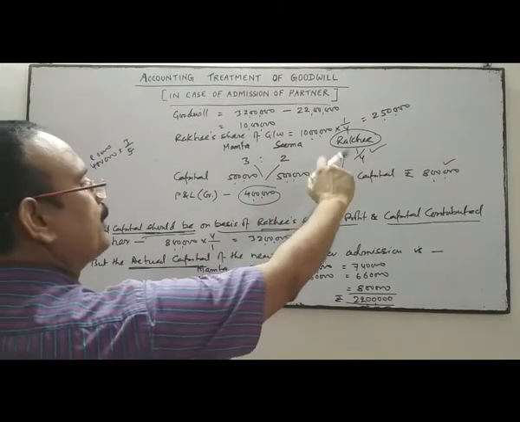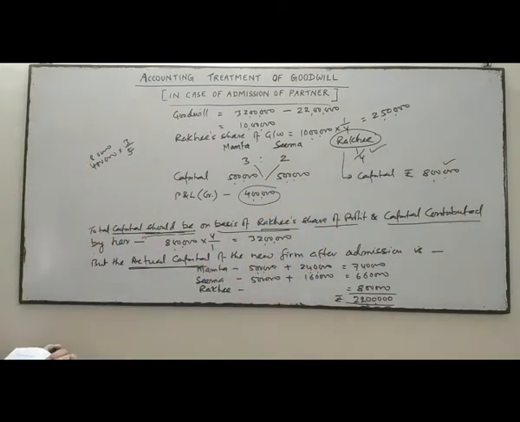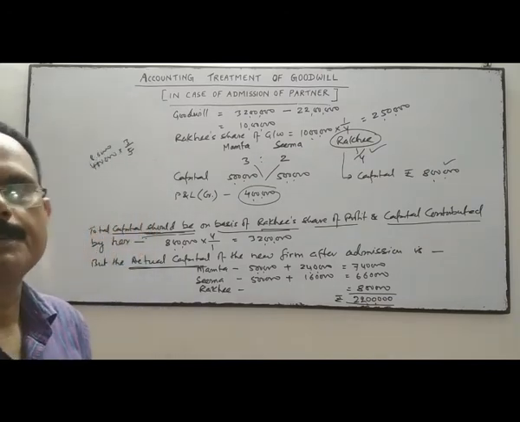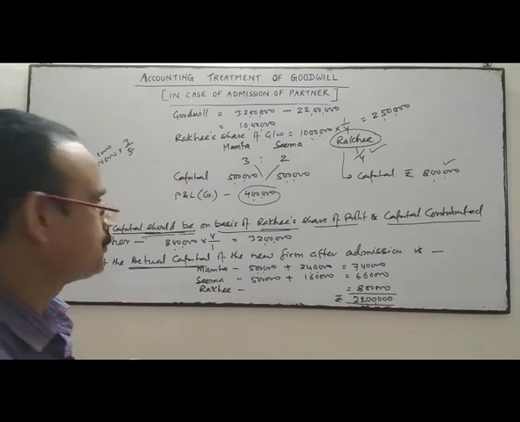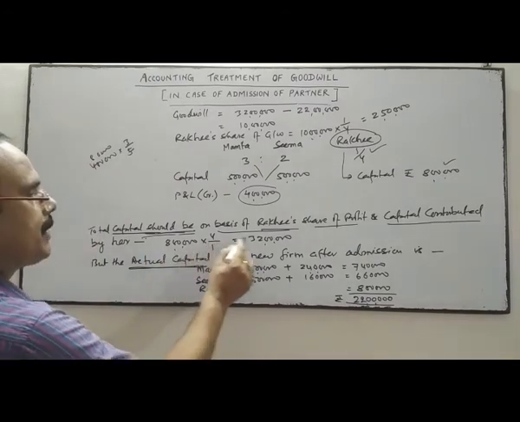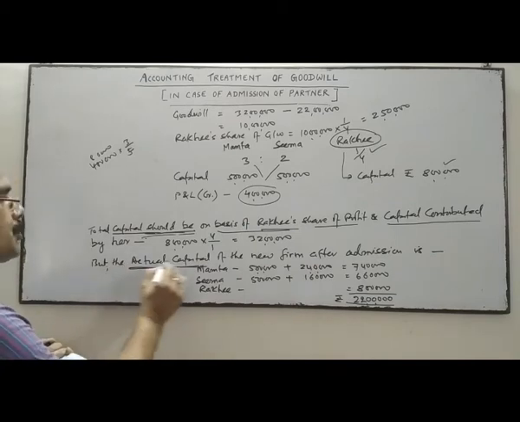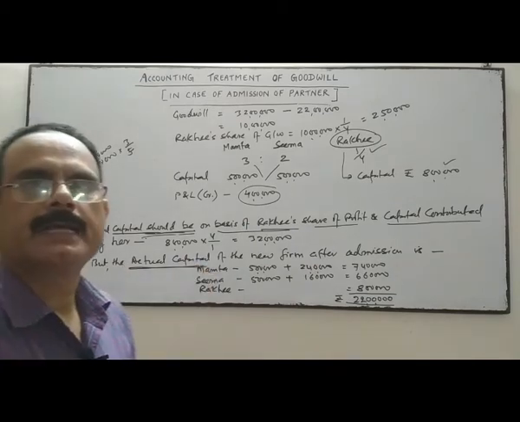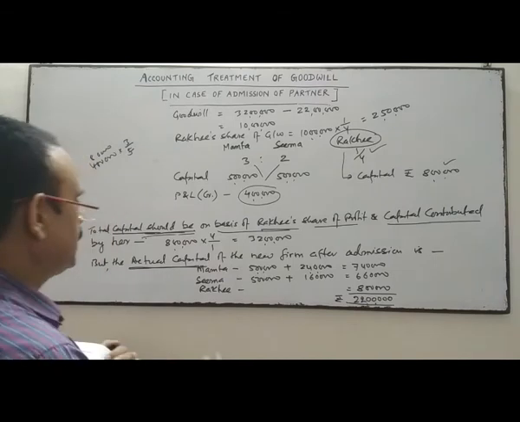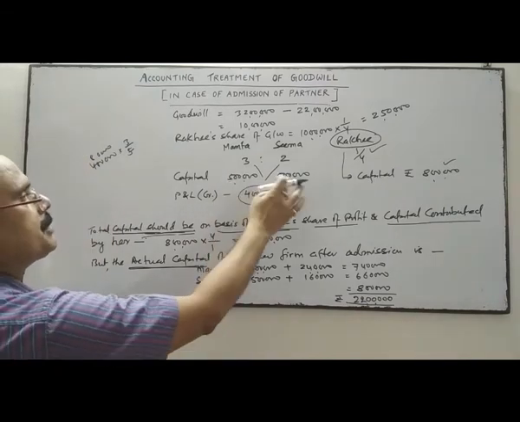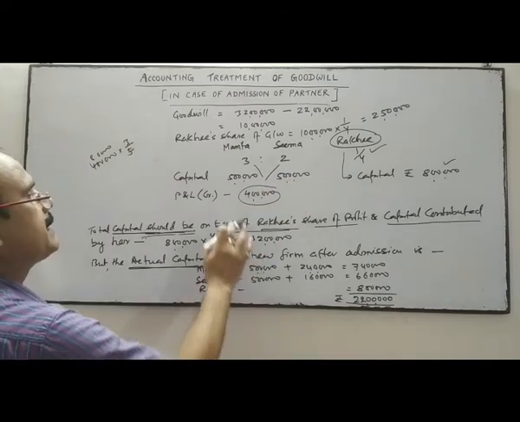If for 1/4 share of profit she has contributed 8 lakhs as capital, then total capital of the firm should be 8 lakhs into 4 by 1, 32 lakhs. But the actual capital of the new firm after the admission is Mamta, Seema and Rakhi. Mamta's capital is 5 lakh and Seema's capital is also 5 lakhs.